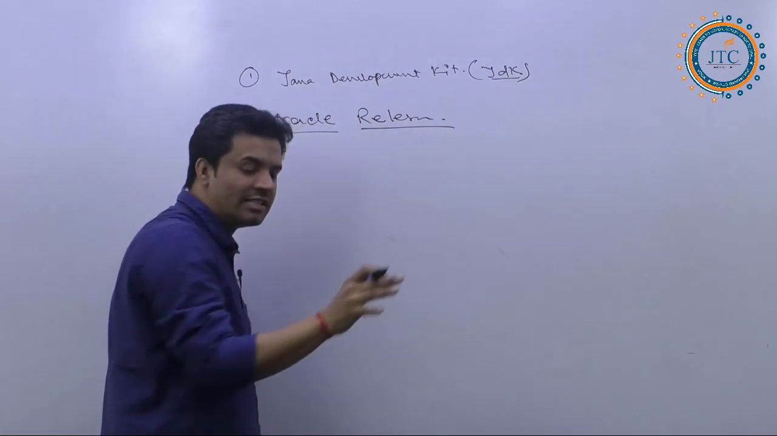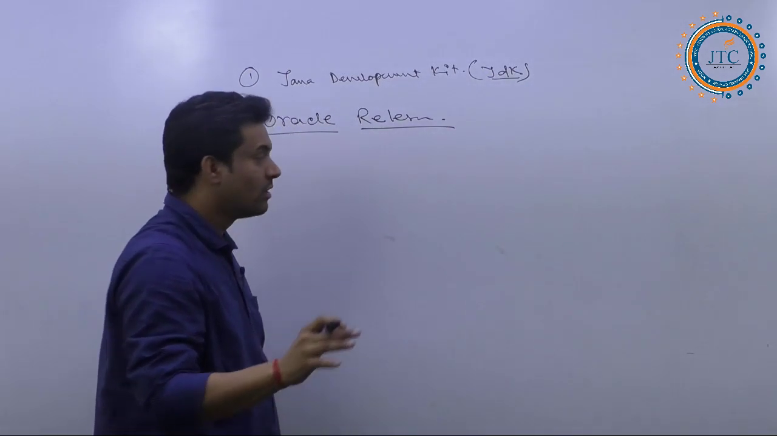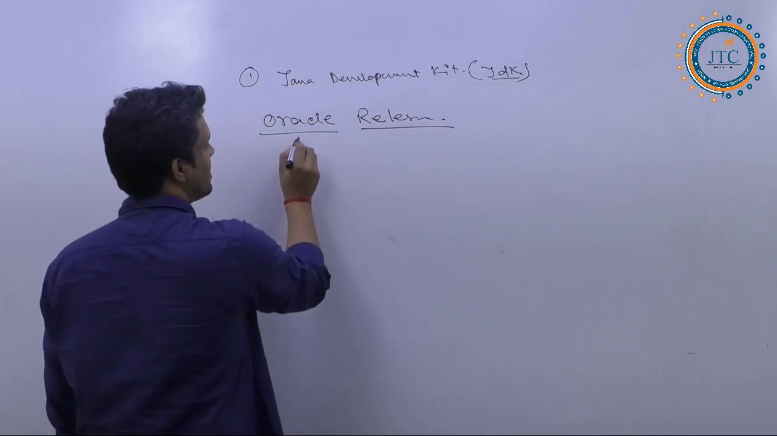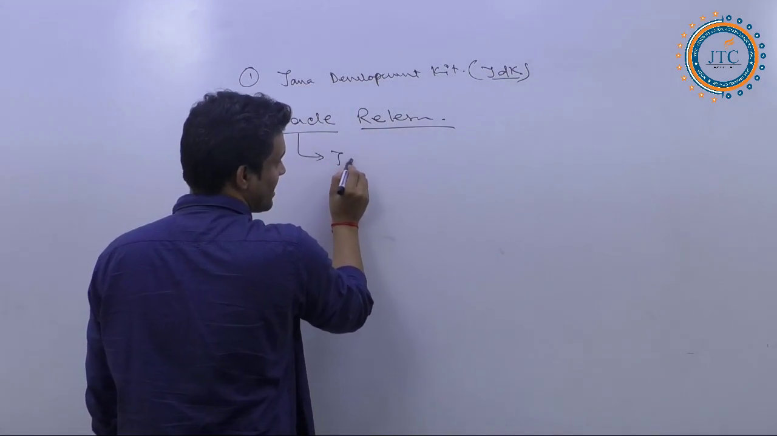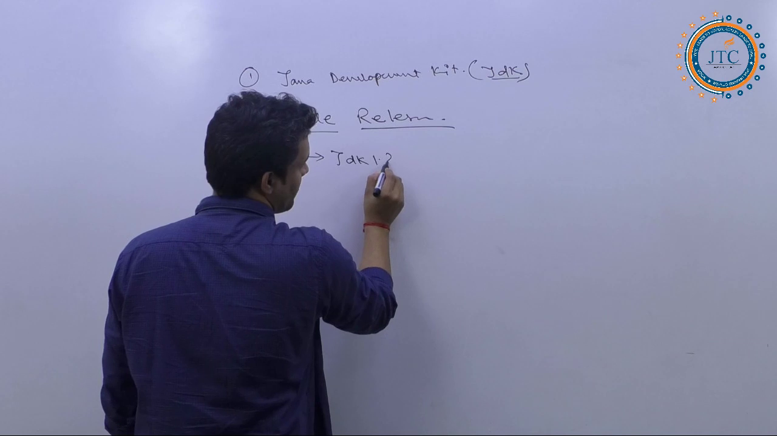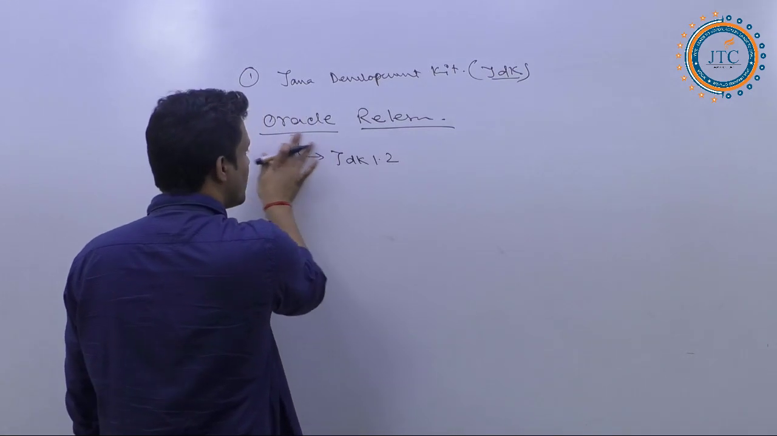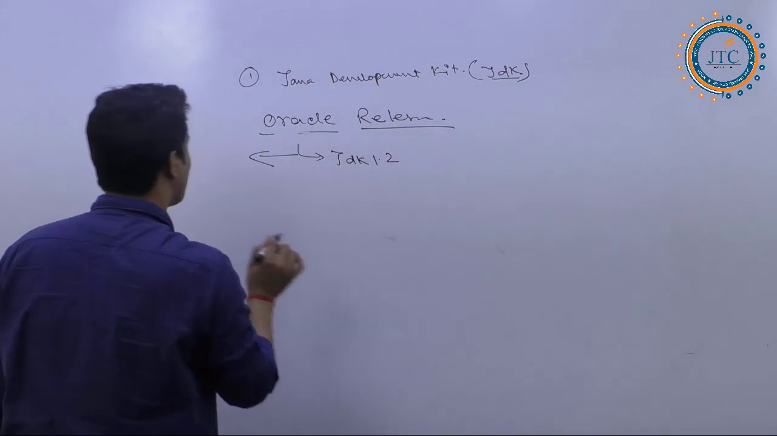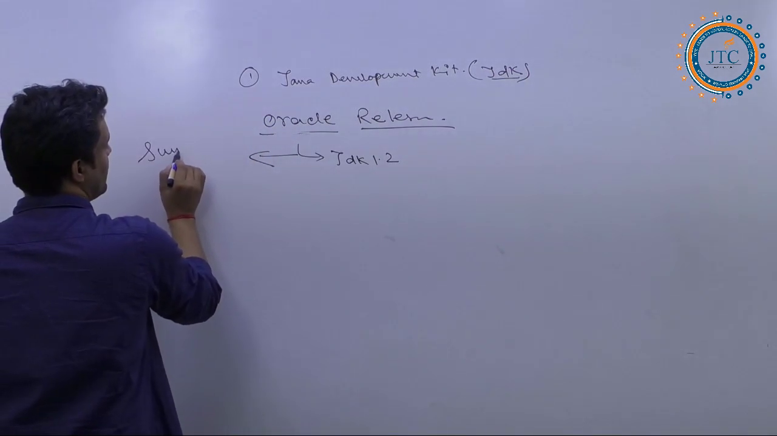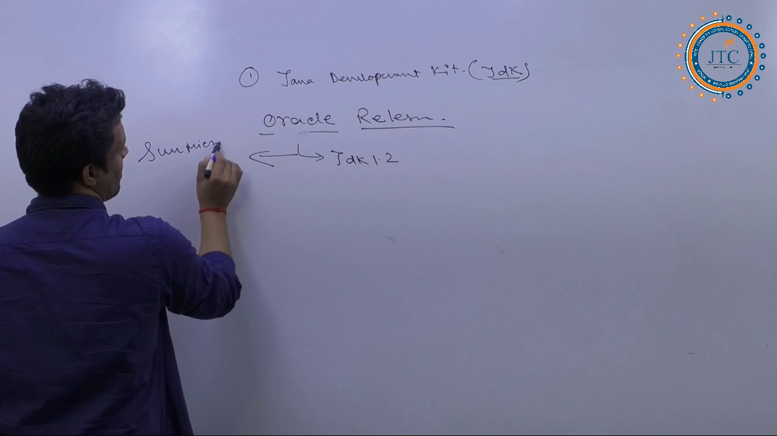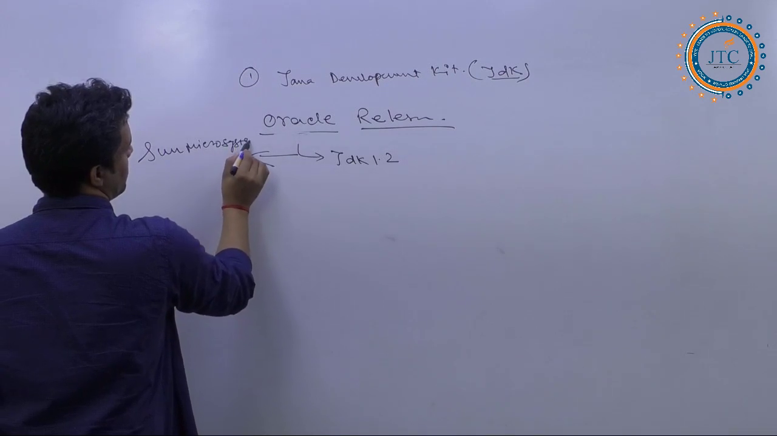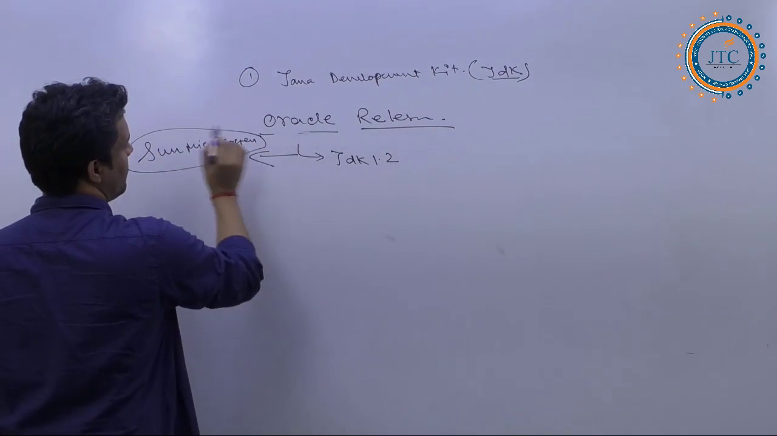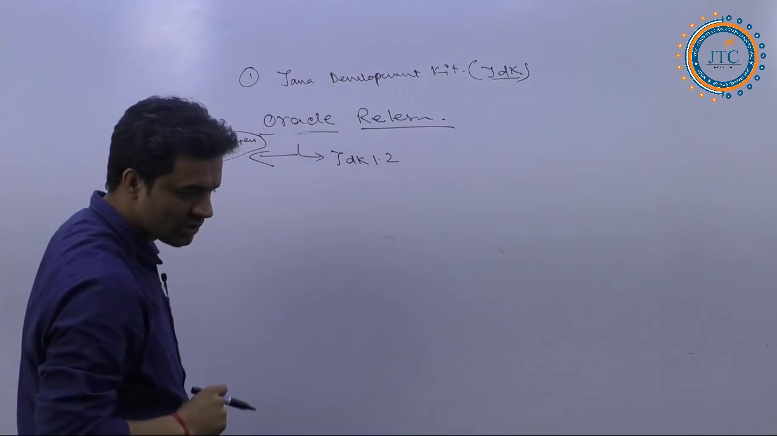Oracle is releasing all these different versions; from the Oracle side this JDK is being released. Previously, when I talk about JDK 1.2, this was not a release of Oracle, it was a release of Sun Microsystems. This is the release of Sun Microsystems, right?